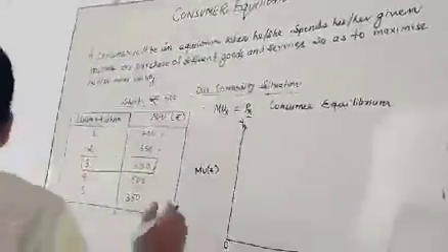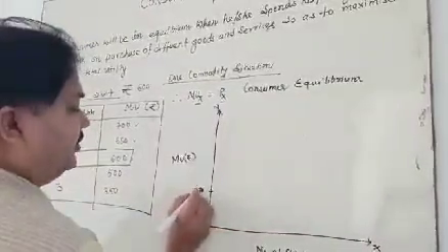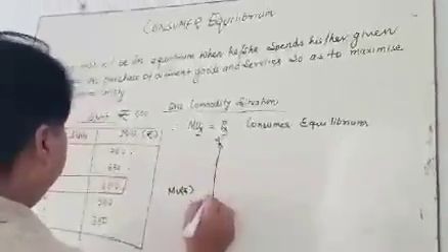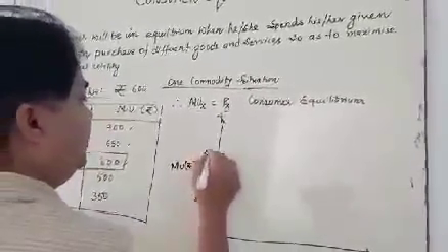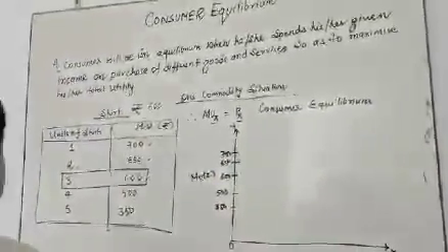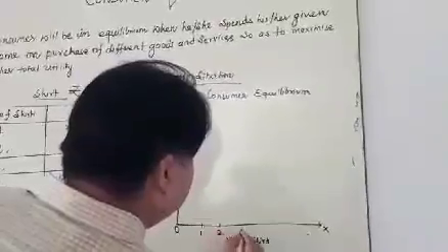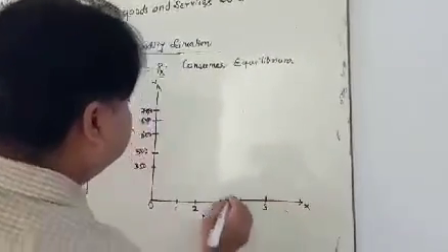So simply take 350, 500, 600, 650 and 700. On the other axis take 1, 2, 3, 4 and 5.